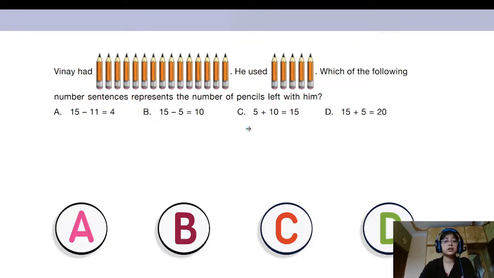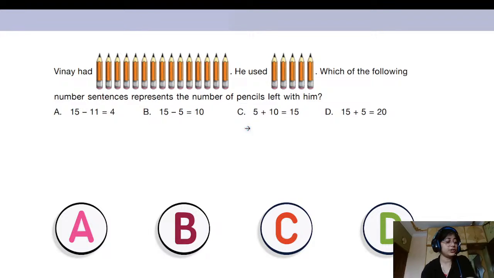Right? So let us check which is the correct answer for this. Option A says 15 minus 11 is equal to 4. But why should we subtract 11? He has used 5 pencils, so we should be subtracting 5 from 15, right? So option A is not correct, isn't it? Let's go to option B.